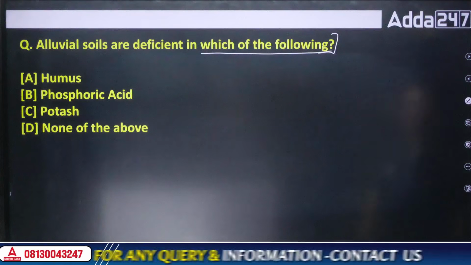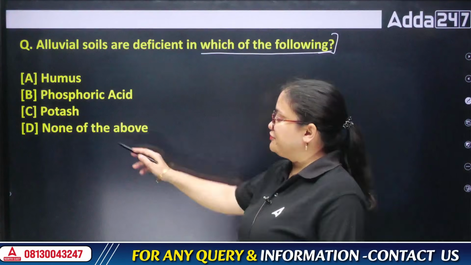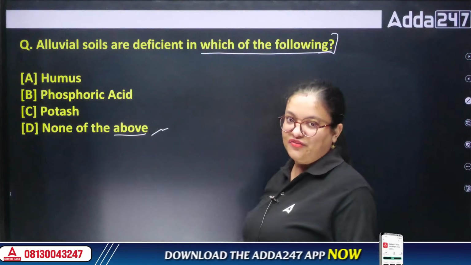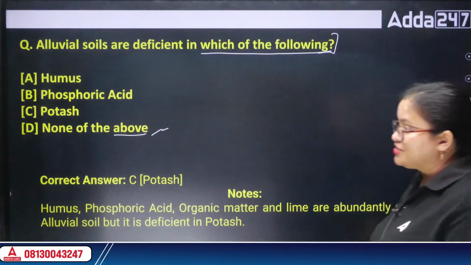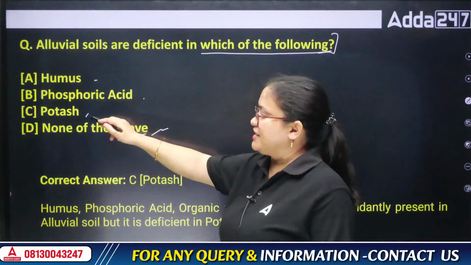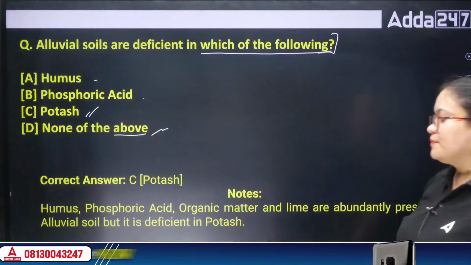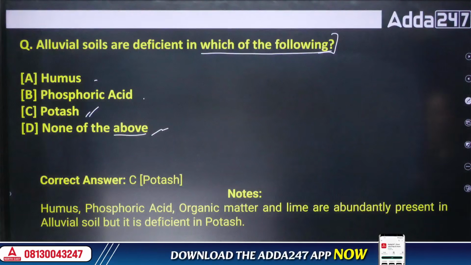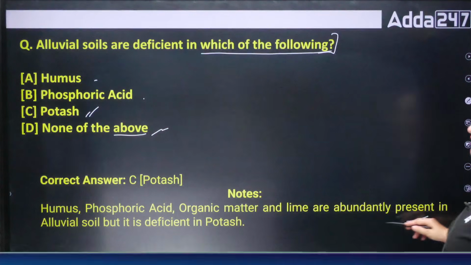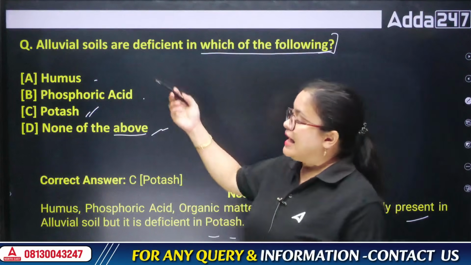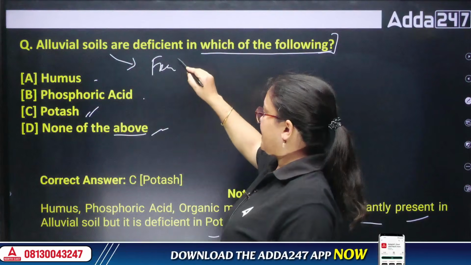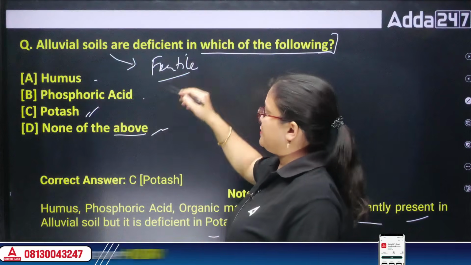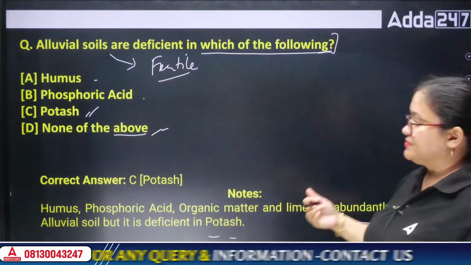Humus, phosphoric acid, potash, or none of the above. Which one we cannot find there? So whenever we say about alluvial soil, we cannot find potash there. Everything is present, but potash is not there. So the answer is potash. While humus, phosphoric acid, organic matter and everything we can see there in alluvial soil. Okay, it is highly fertile soil, very fertile and very good for the cultivation of different crops.